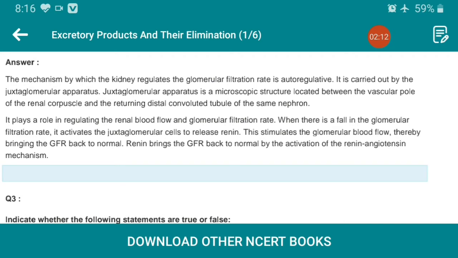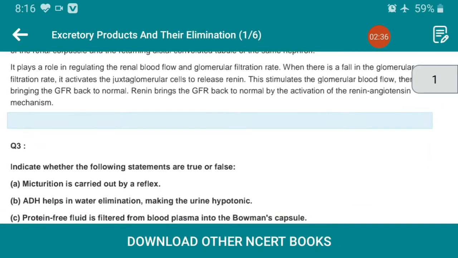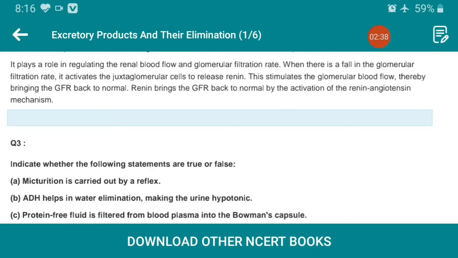It is carried out by the juxtaglomerular apparatus, a microscopic structure located between the vascular pole of the renal corpuscle and the returning distal convoluted tubule of the same nephron. It plays a crucial role in regulating the renal blood flow and glomerular filtration rate.